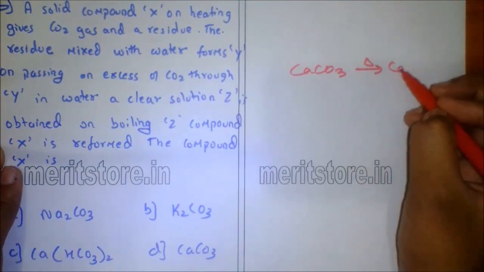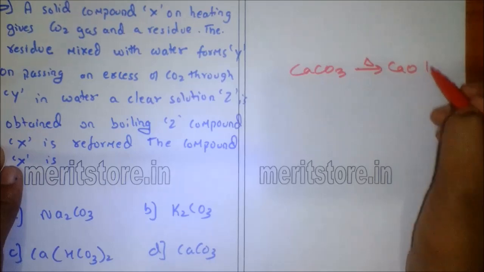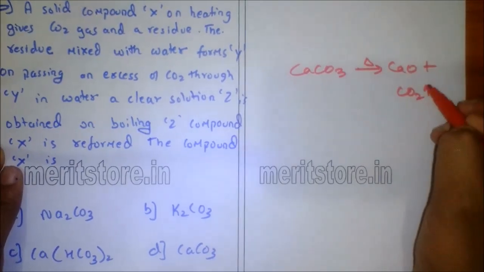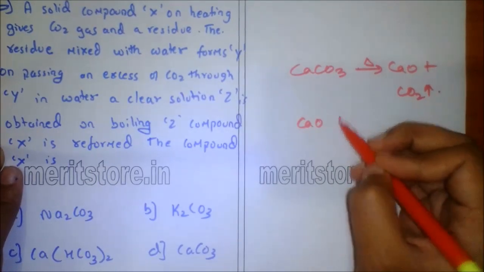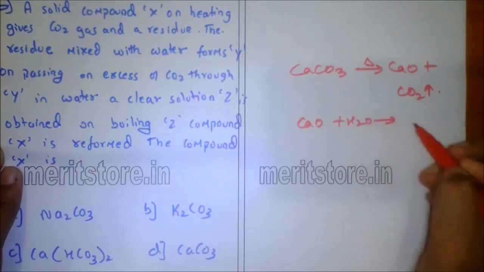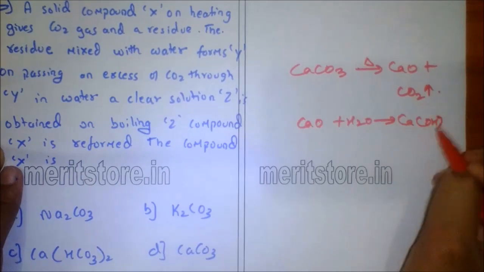When X, that is calcium carbonate, is heated, it forms a residue of calcium oxide, CaO, plus carbon dioxide is released in the air. When CaO reacts with water, it forms Y, that is calcium hydroxide.